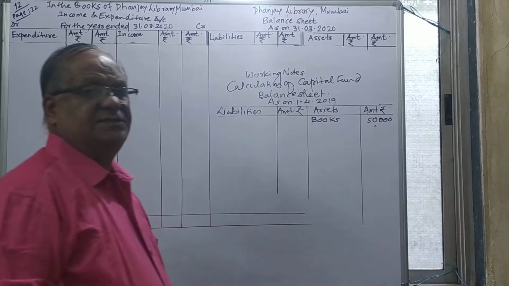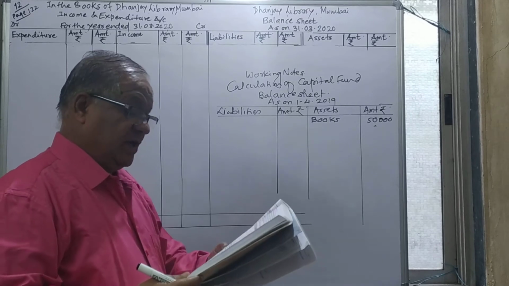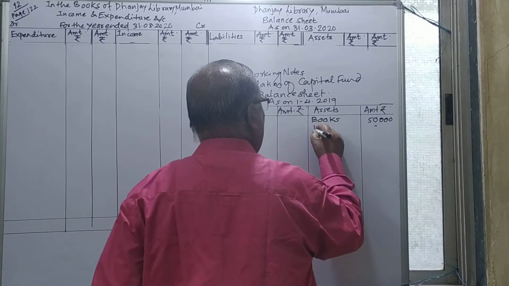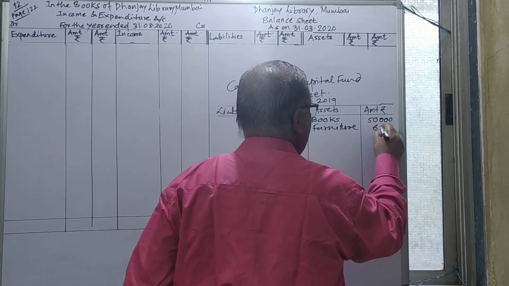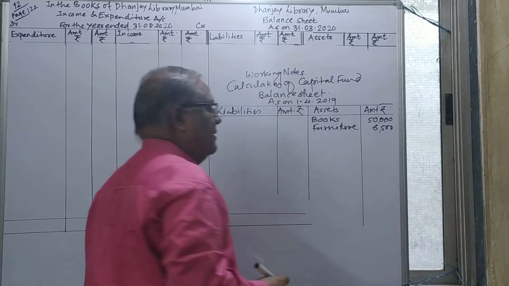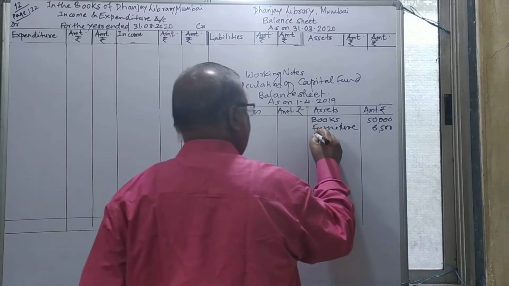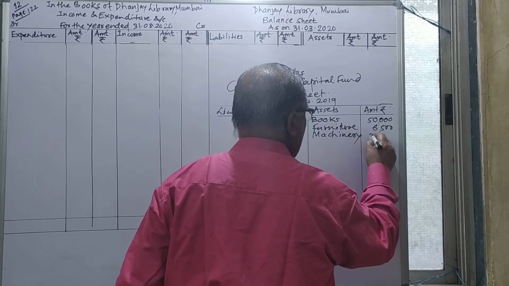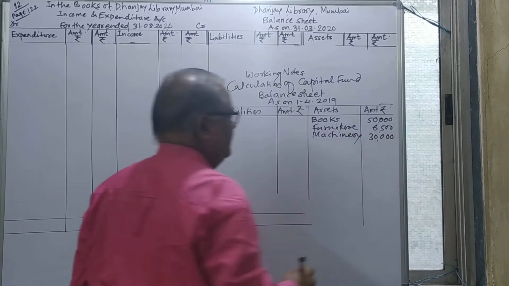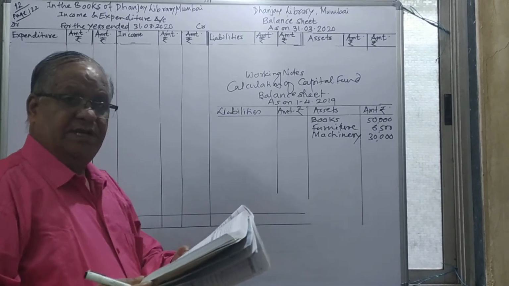The last year balance, assets as well as liabilities, we will take here. Books are given, furniture 6,500. Take this furniture which is given to us, 6,500. After that, one more asset is given, that is machinery, 30,000. We'll take this machinery, 30,000.